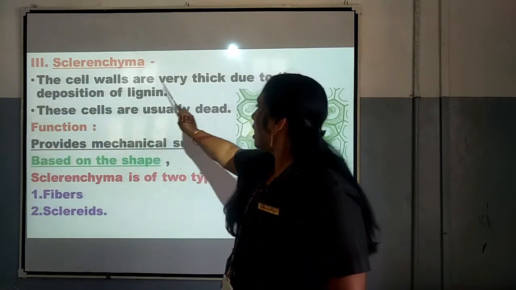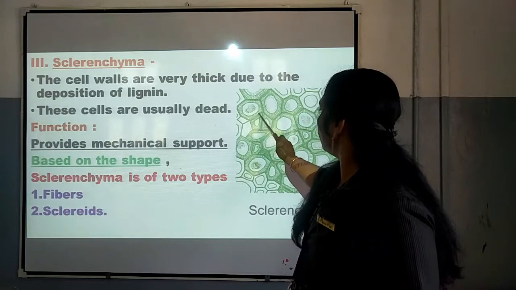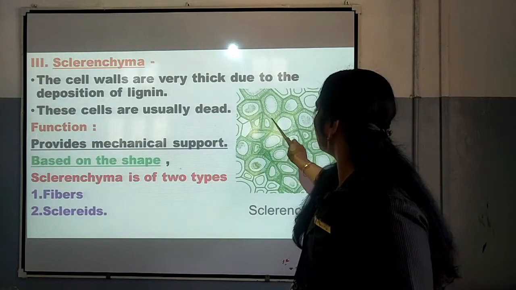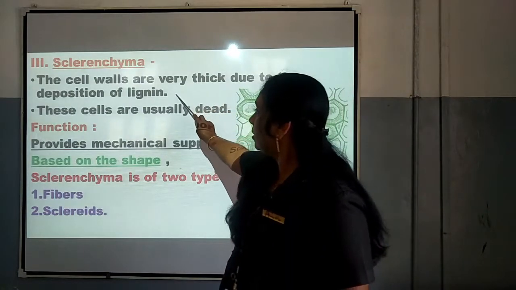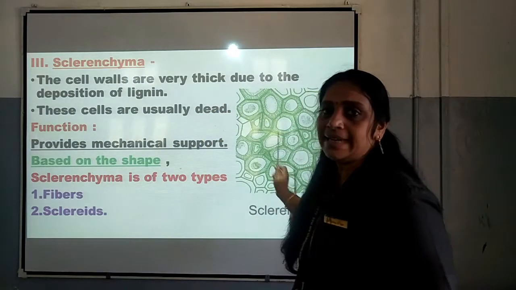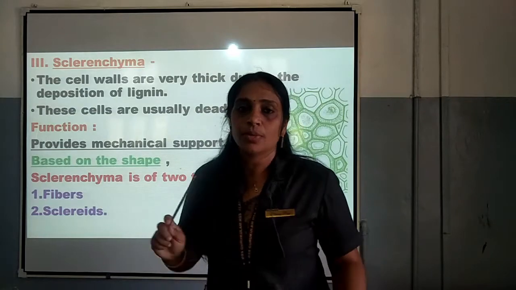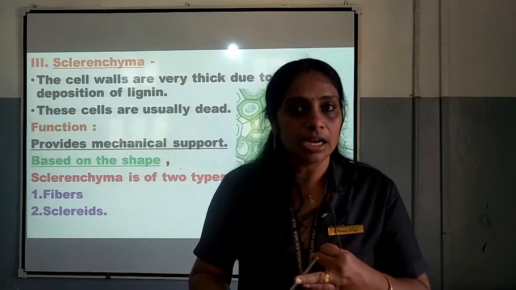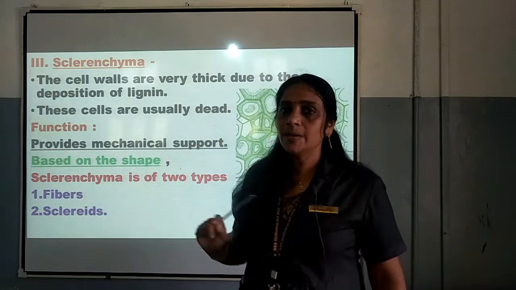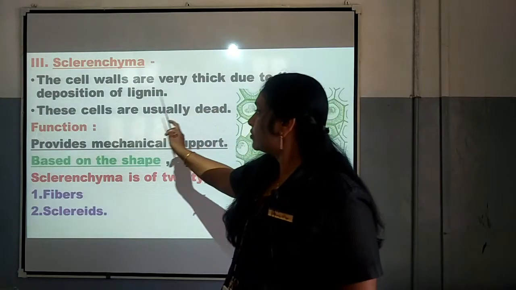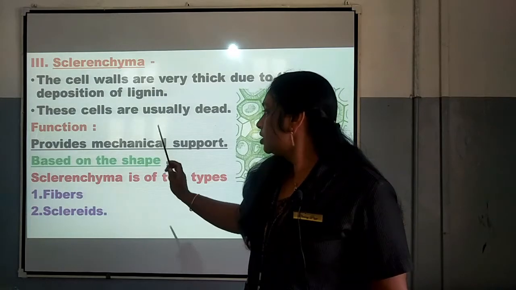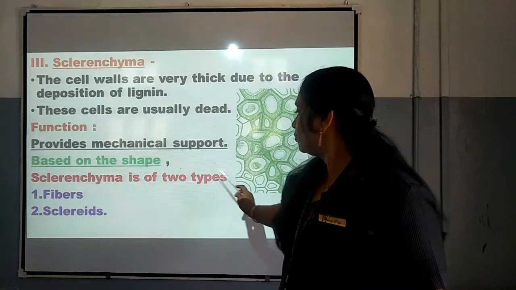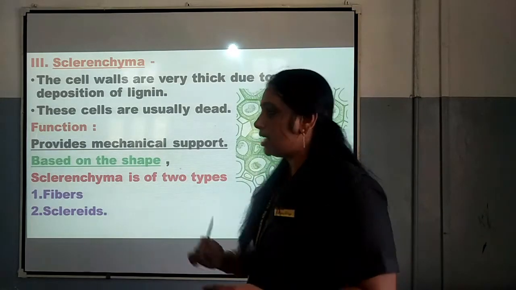The cell walls are very thick. You can see the cell walls are very thick in the case of sclerenchyma and it is due to the deposition of lignin, and the cells are usually dead in the case of sclerenchyma. So, parenchyma and collenchyma are living cells, but sclerenchyma is the dead cells, and the function of sclerenchyma is to provide mechanical support. Now, based on the shapes, sclerenchyma are of two types, fibers and sclerids, that also we studied